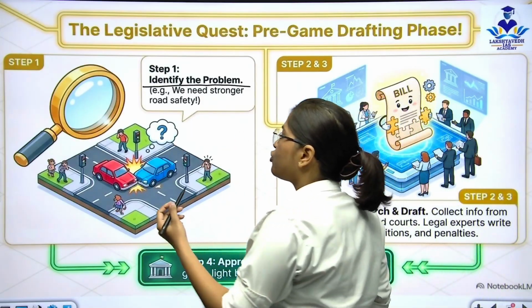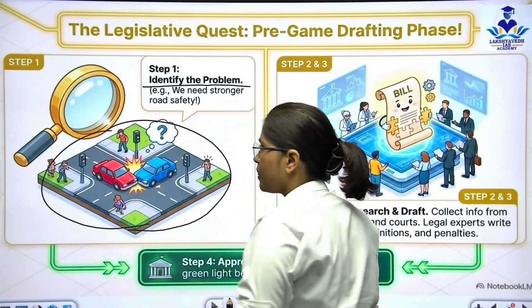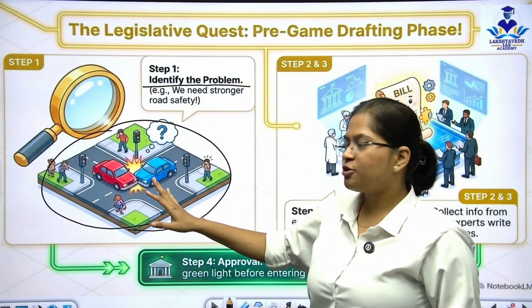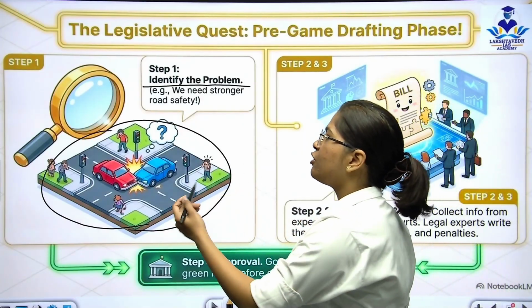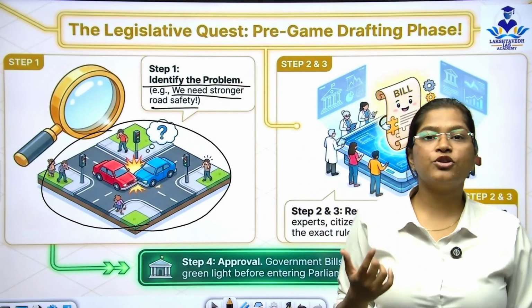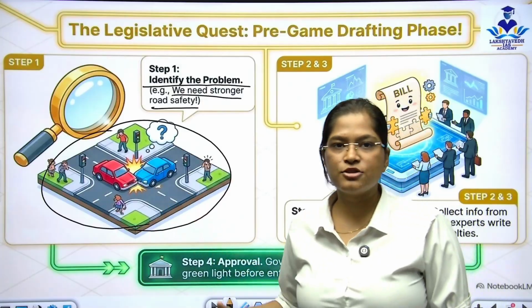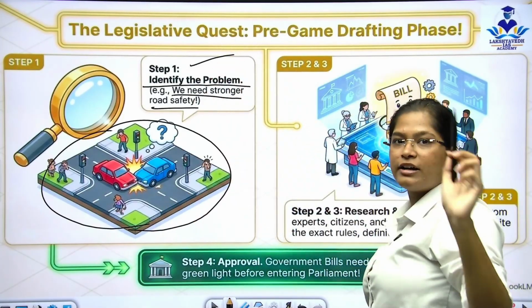So if there are road safety concerns, as you can see in this picture, यहाँ पे दो गाड़ियां हैं जो एक दूसरे को भिड़ गई है basically. So we need to understand कि we need a stronger road safety act here. लोगों ने जिसको follow करना चाहिए और basically हमारी road safety उससे increase होगी. So this is the problem. That is the first step. First step completed, identified the problem.